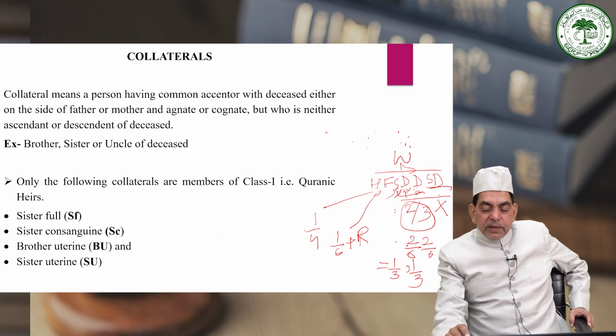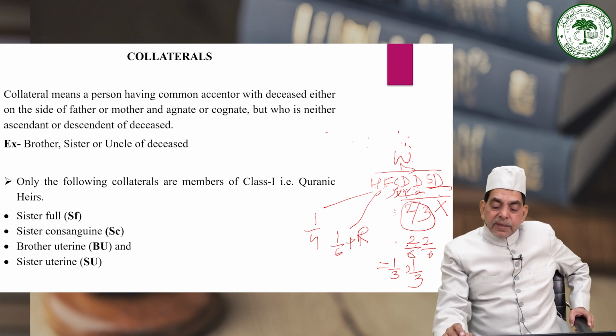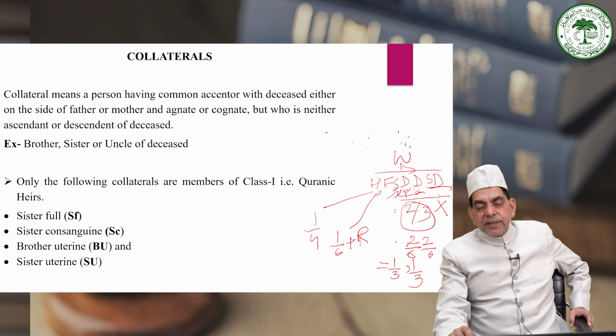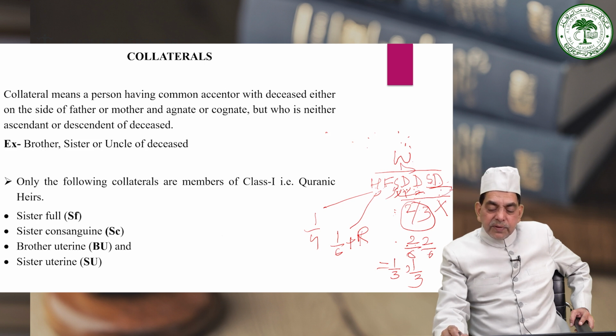Because on the face of the record D1 and D2 belong to class 1, but in order to make them inherit together, the son will drag daughter 1 and daughter 2 from their original class and render them entitled to inherit along with him, and along with him they will inherit as a residue. So far as the SD is concerned, since she is the lower daughter, the son will exclude her outrightly and she will get nothing.